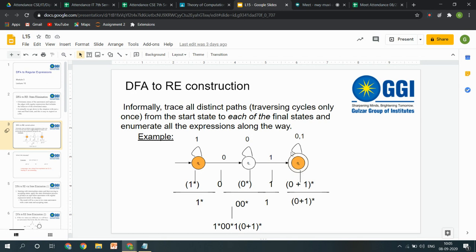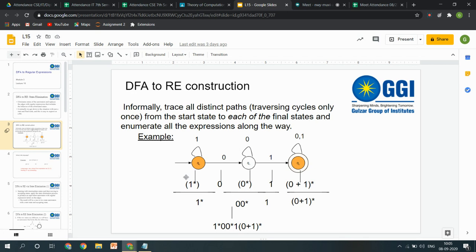So that means that each time you will move through this loop, you have to take a single alphabet from here, that means 0 or 1, and then I can perform this 0 and 1 operation a number of times, or even I can skip this. I can just do 1, 0, 1 and stop. So I have skipped this operation. So that means either 0 occurrences of this or any n time of occurrences. So that is why it is written 0 plus 1 whole raised to the power star.